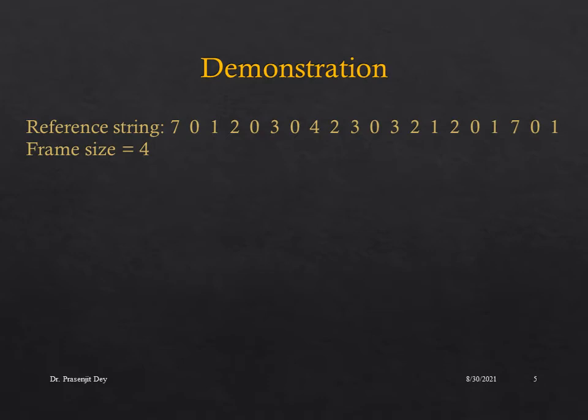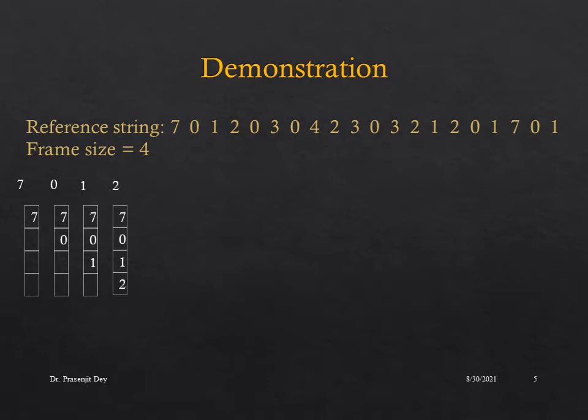So when the request for page 7 arrives, there will be a page fault, and page number 7 will be inserted into the page table. After that, when 0 arrives, there will be the next page fault. When 1 arrives, there will be the third page fault, and 1 will be inserted into the table. When 2 arrives, there will be the fourth page fault, and 2 will be inserted into the table. After that, when 0 arrives, 0 is already in the list, so there will be no page fault.